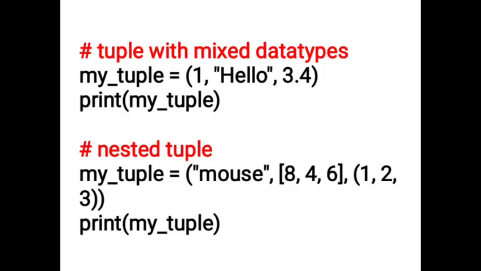Tuple with mixed data types. my_tuple, the tuple name, is equal to, here we are using different types of data: integer, strings and floating types. 1, hello, 3.4 are the examples. And nested tuples. In one tuple you can also write another tuple, another list of numbers. Here I am writing mouse, and 8, 4, 6, and 1, 2, 3. These are different types of tuples, different lists inside the tuple. This is called a nested tuple.